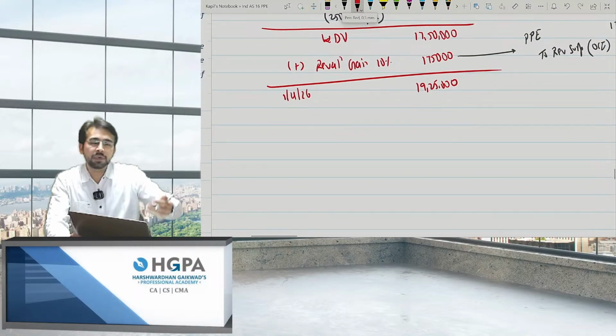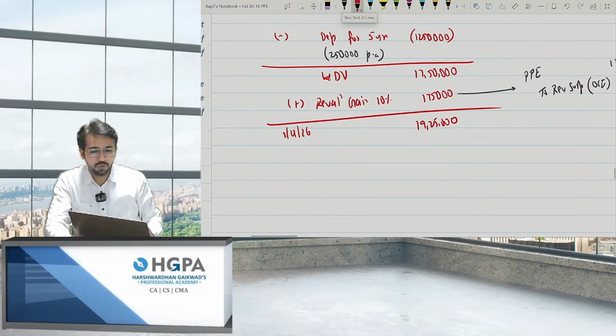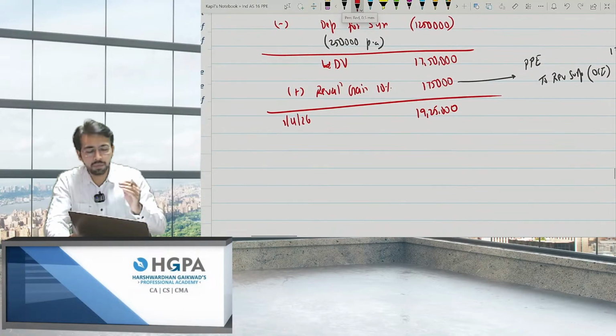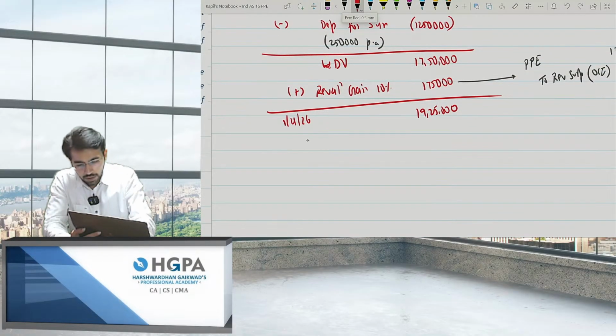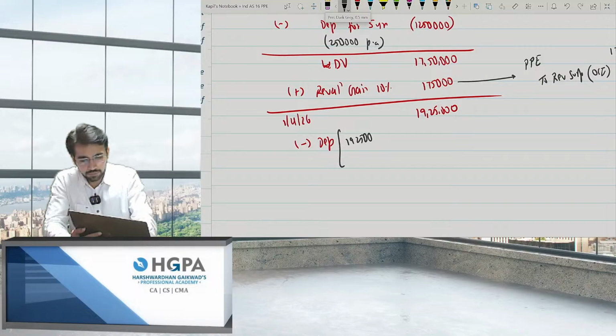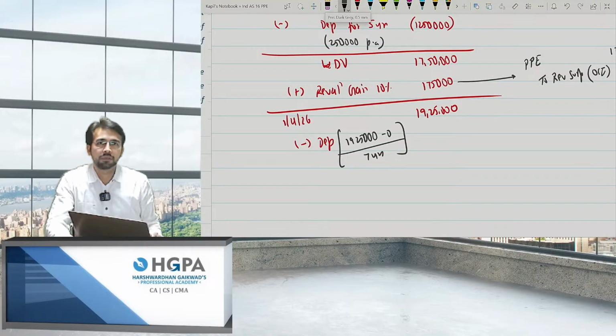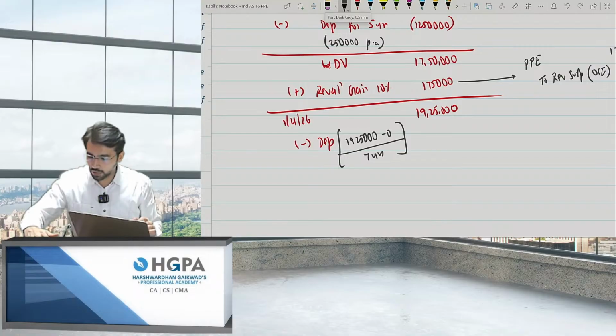Then you continued the depreciation for 2 more years. 5 years you were already done. Then you continued the depreciation for 2 more years, right? So, less depreciation. What will be the depreciation now? It will be 19,25,000 minus scrap divided by the remaining life, which is 7 years. 5 years were done, right? So what is the depreciation now? It will be 19,25,000 divided by 7.